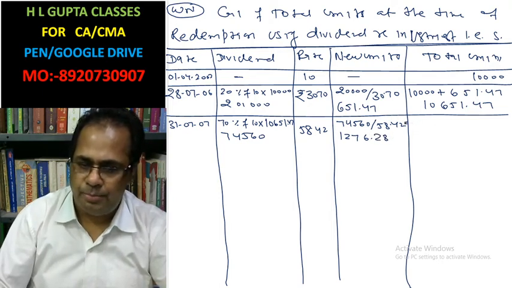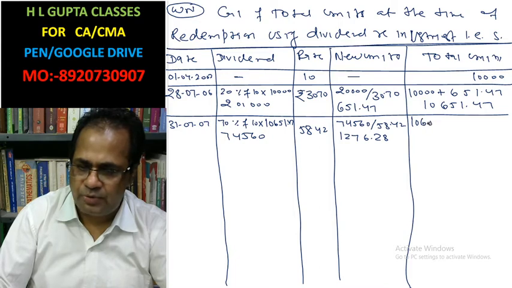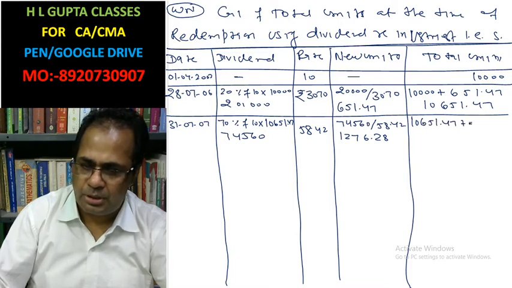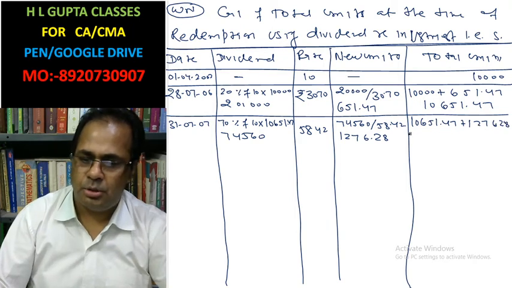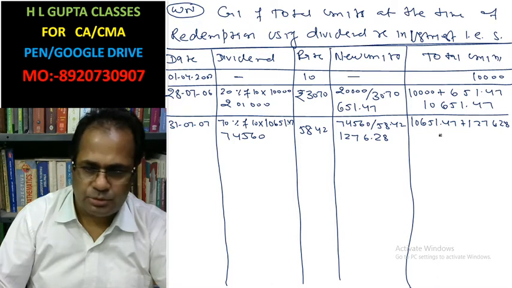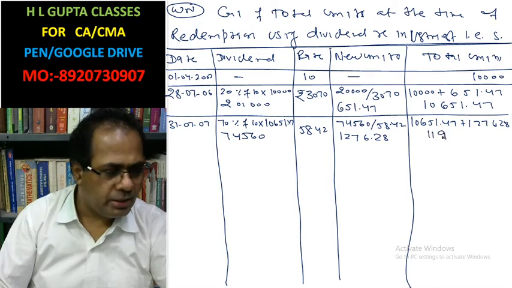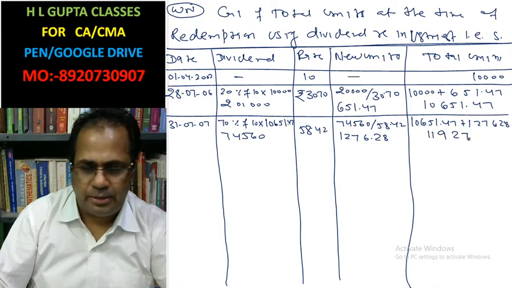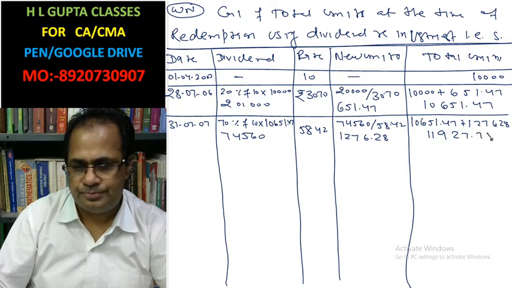Now you have 10,651.47 plus 1276.28. Total number of units you have is 11,927.75.